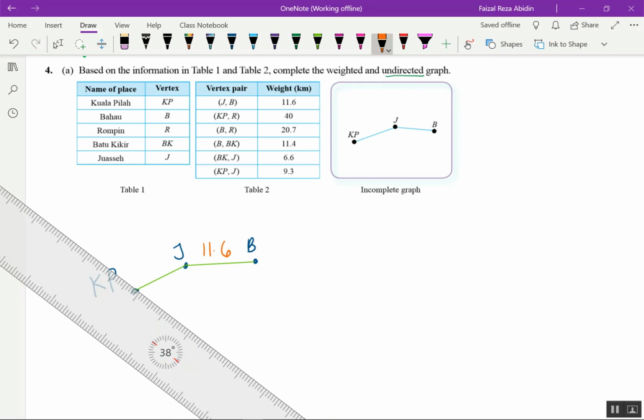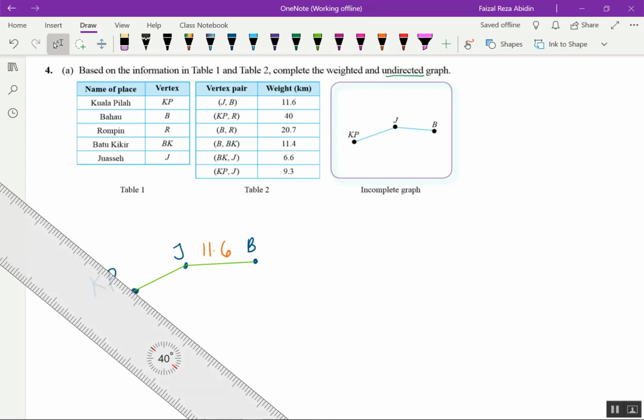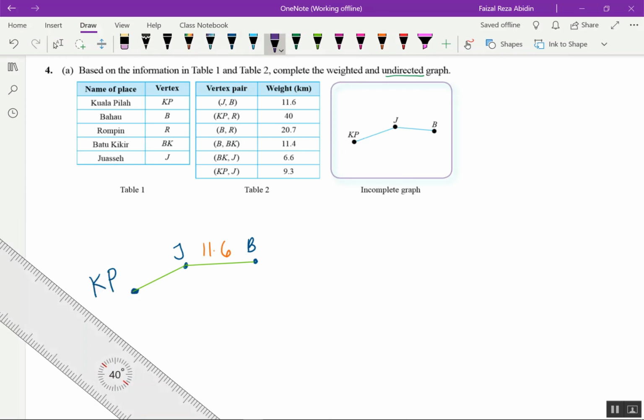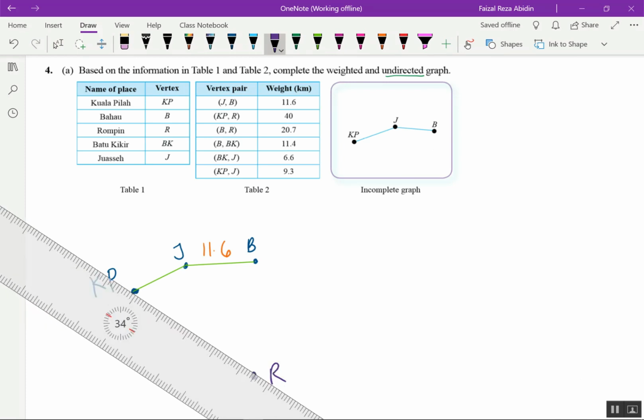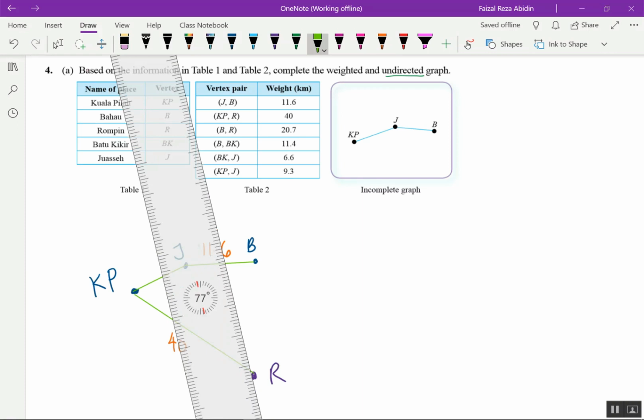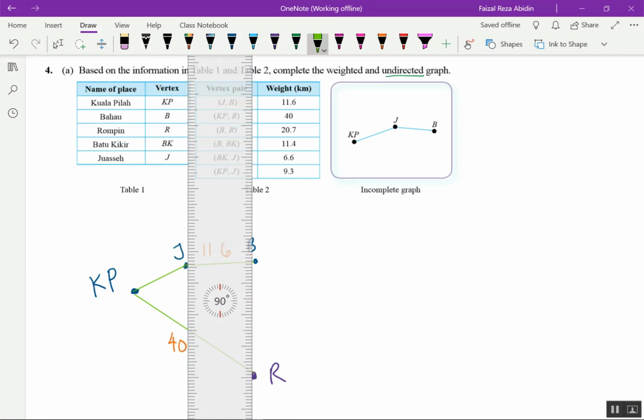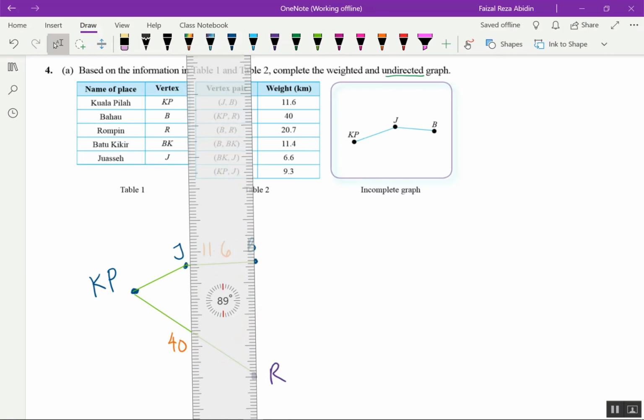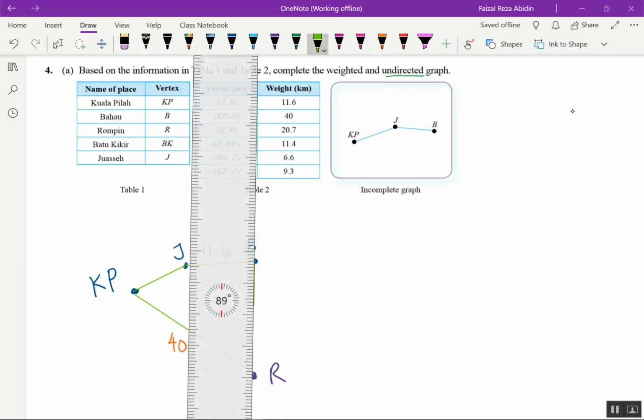Okay, so KP to J I put here. J, and R is Rompin. Okay, I put Rompin here. My R is over here, so I have to draw my edges over here from KP to R. This is how many kilometers? 40. So this one is 40. And then B to R. So I have to draw this one. B to R. The edges given here between the vertices. Okay, B to R.